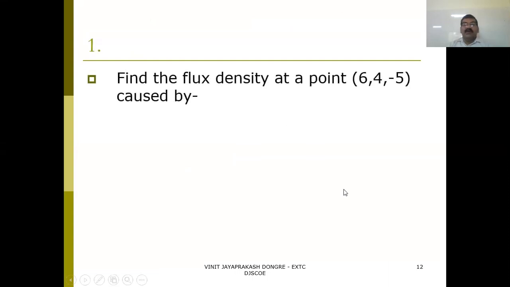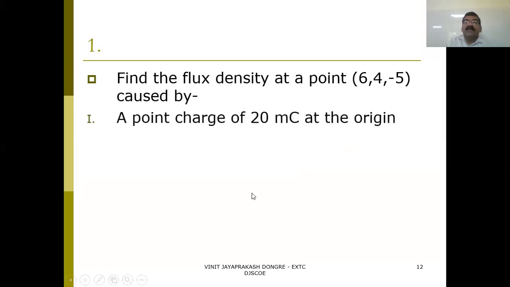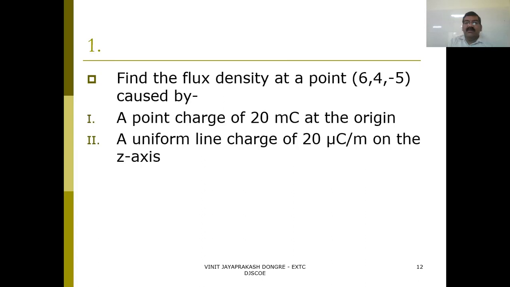Similar problem. This portion is not there for today's exam, but for next week's exam it is there. So find the flux density at the point (6, 4, -5) due to a point charge of 20 millicoulomb at the origin and a uniform line charge of 20 microcoulomb on the x-axis.